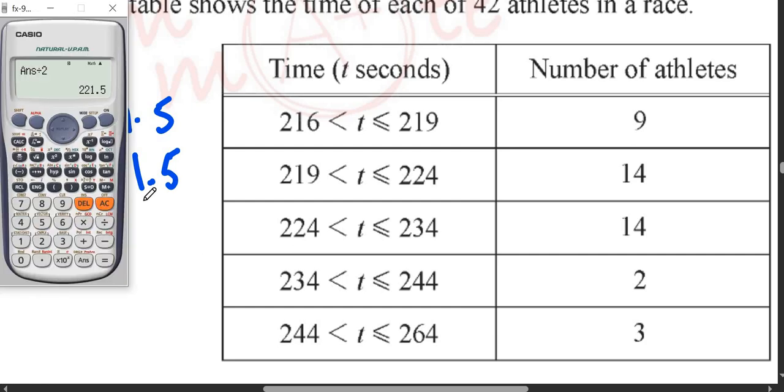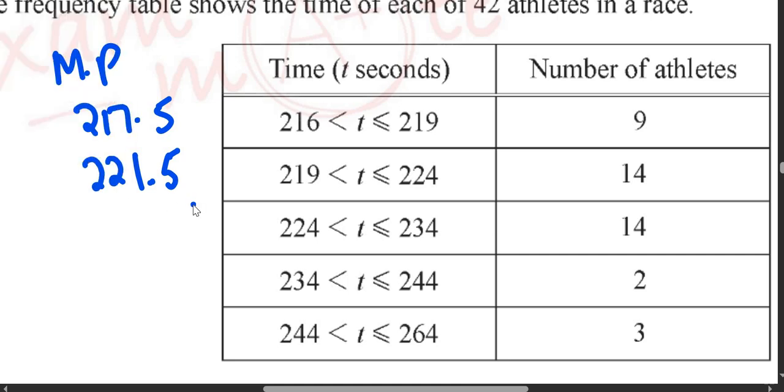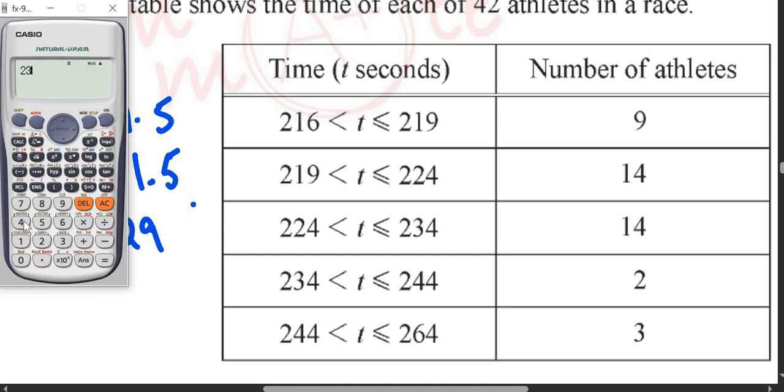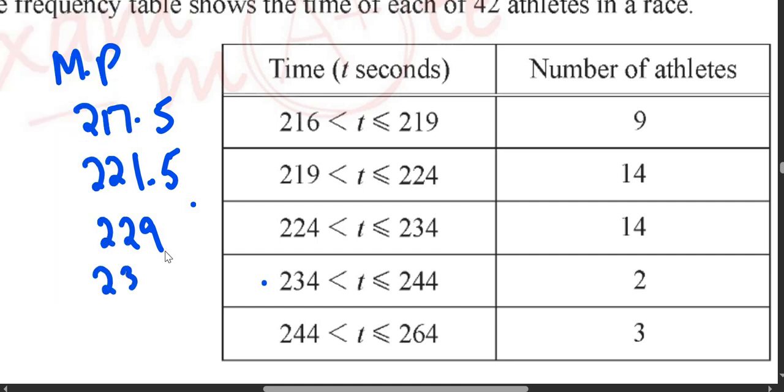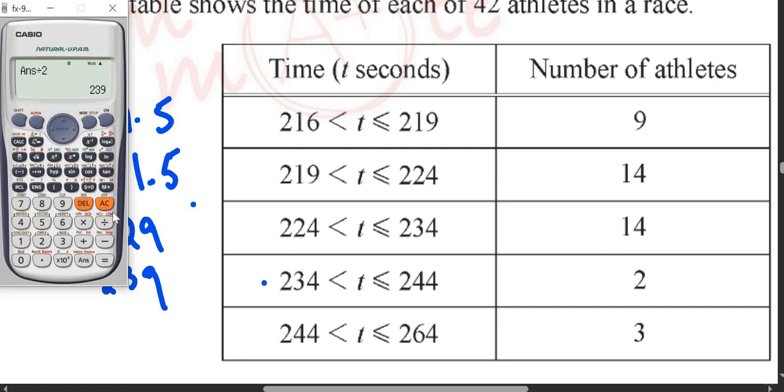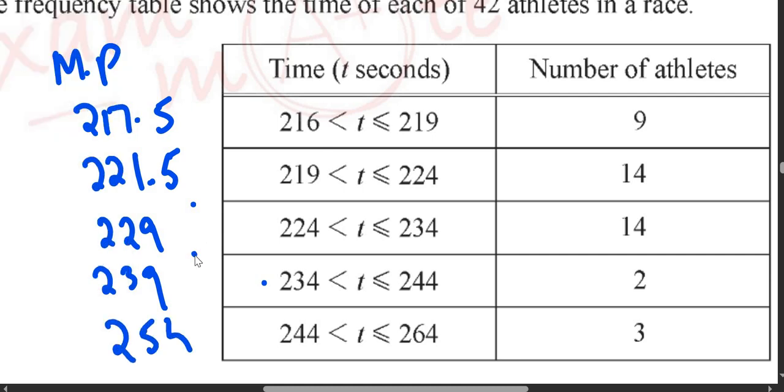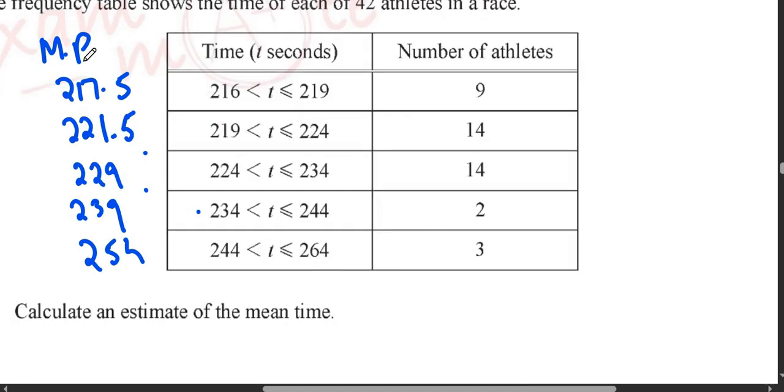Then you get 224 plus 234 divided by 2, you get 229. Then 234 plus 244, you divide it by 2, you get 239. And then 244 plus 264, you divide it by 2, you get 254. You will now multiply these numbers with the number of athletes.